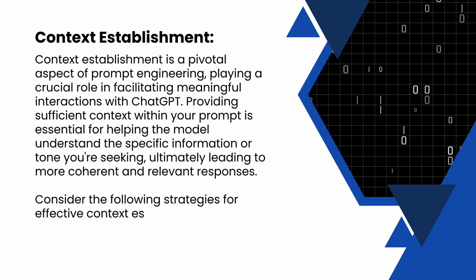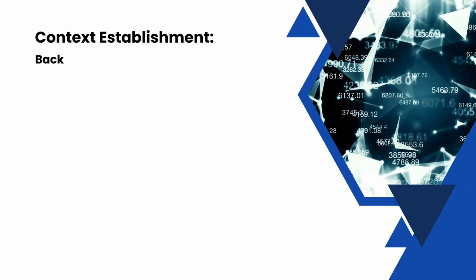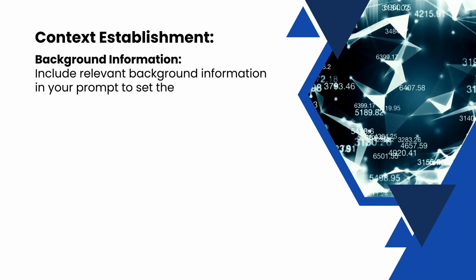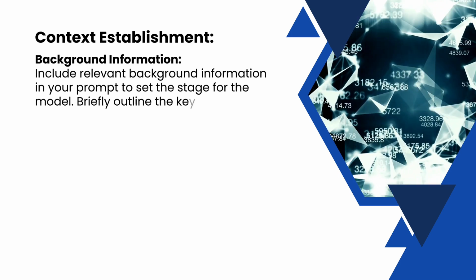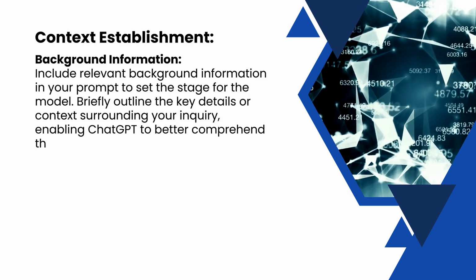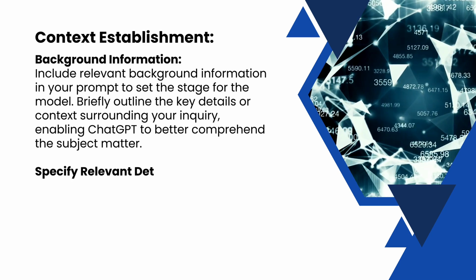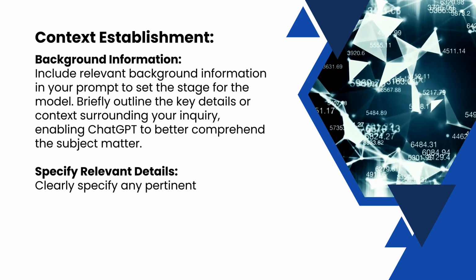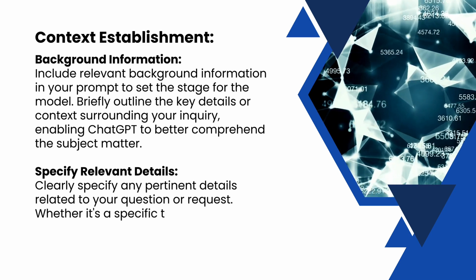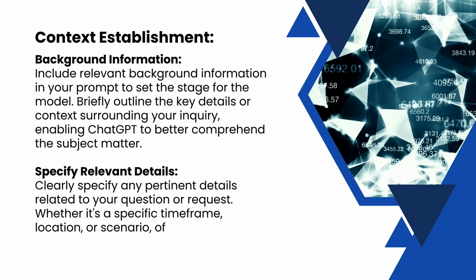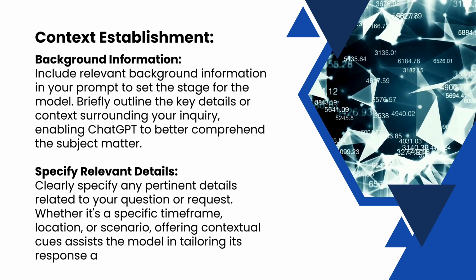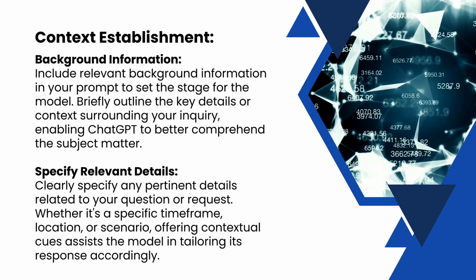Consider the following strategies for effective context establishment. Background information. Include relevant background information in your prompt to set the stage for the model. Briefly outline the key details or context surrounding your inquiry, enabling ChatGPT to better comprehend the subject matter. Specify relevant details. Clearly specify any pertinent details related to your question or request, whether it is a specific time frame, location, or scenario. Offering contextual cues assists the model in tailoring its response accordingly.